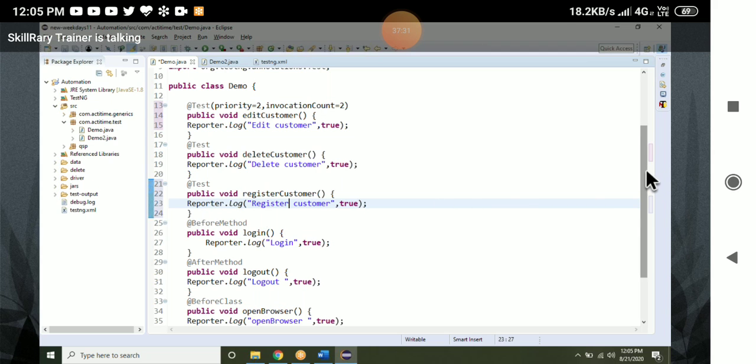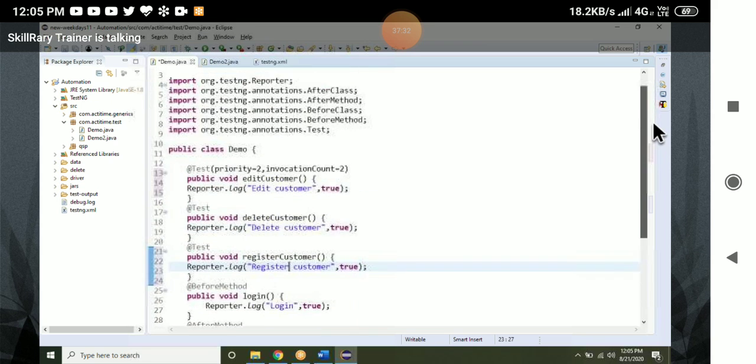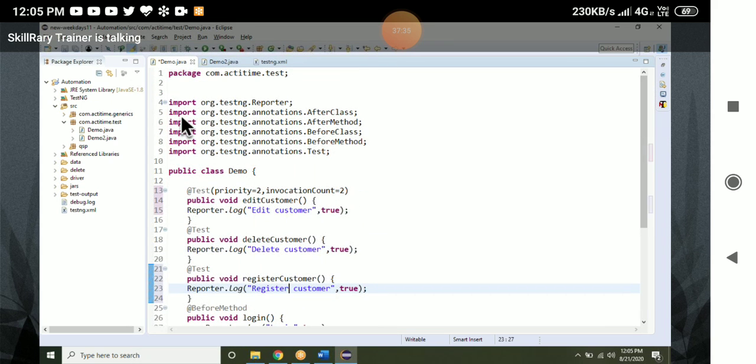Now anyone try this and tell me the output. Write it down first and tell me the output.